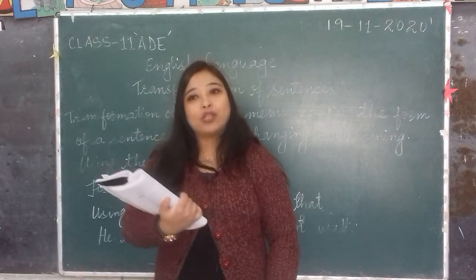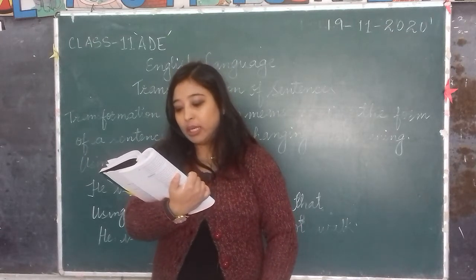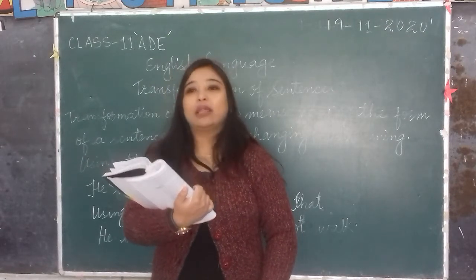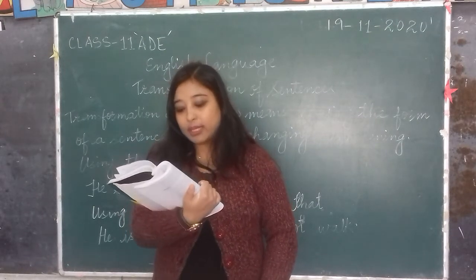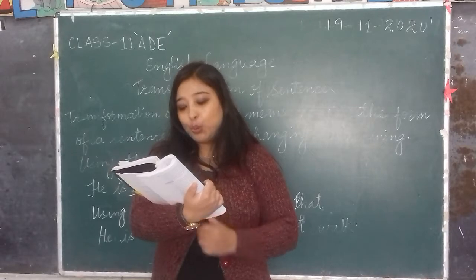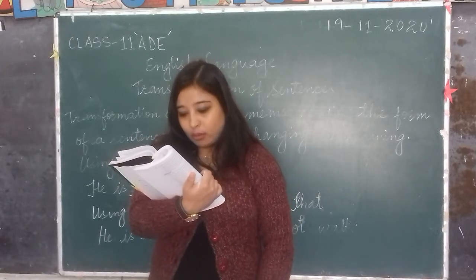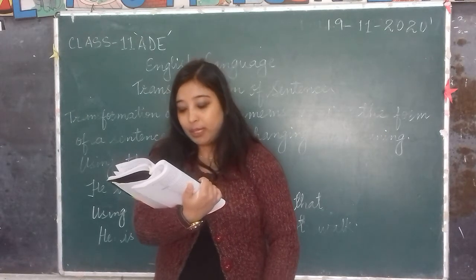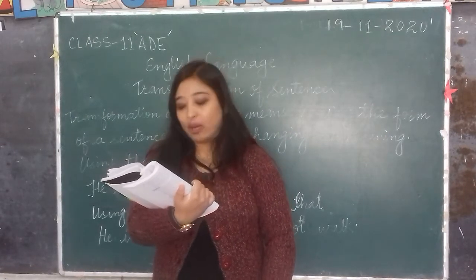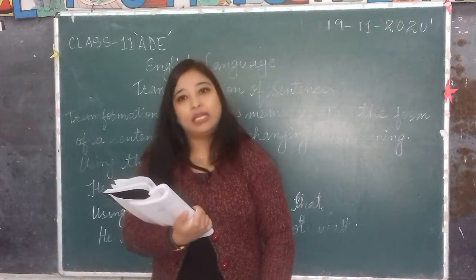So if you have to change the form, you'll have to write, the news is so good that it cannot be true. Another example, he is too clever to be easily deceived. He is so clever that he cannot be easily deceived.